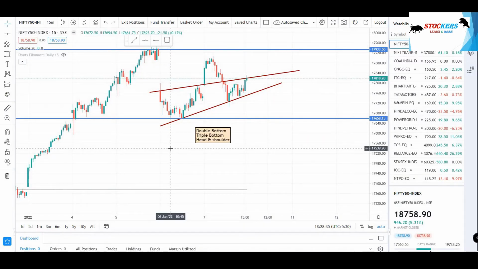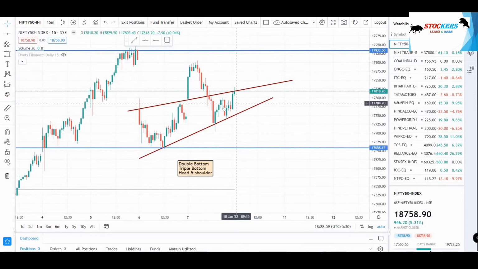Hi, let's start with market analysis for 10th of Jan, that is day after tomorrow. So we are starting with the Nifty 50 index. As you can see here, we are observing three patterns: head and shoulder pattern, triple bottom pattern, and the recent pattern formed here is a double bottom pattern. So in this case, it is expected to move upwards.